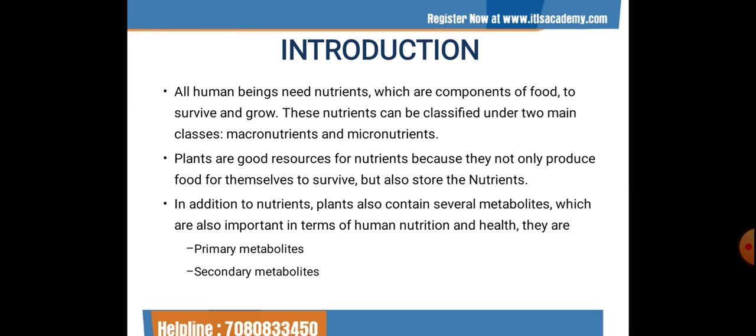As we know, all human beings need nutrients which are components of food to survive and grow. These nutrients can be classified under two main classes. First one is the macronutrients and second one is the micronutrients. These macronutrients are mainly used for synthesizing other metabolites or providing energy, while the micronutrients mainly act as a cofactor for enzymes that take a role in the metabolism.